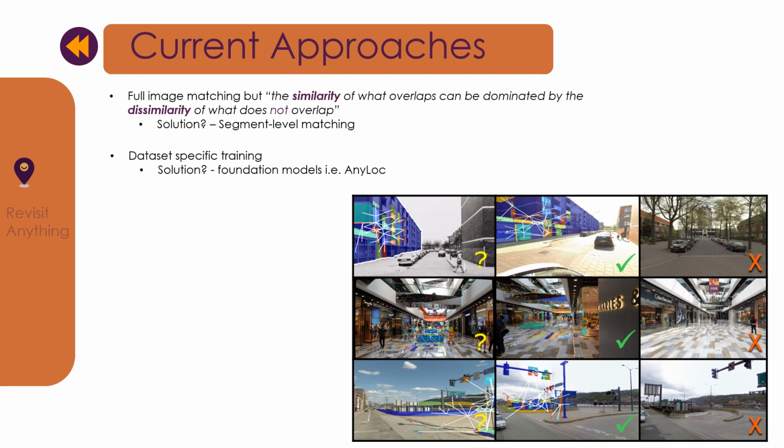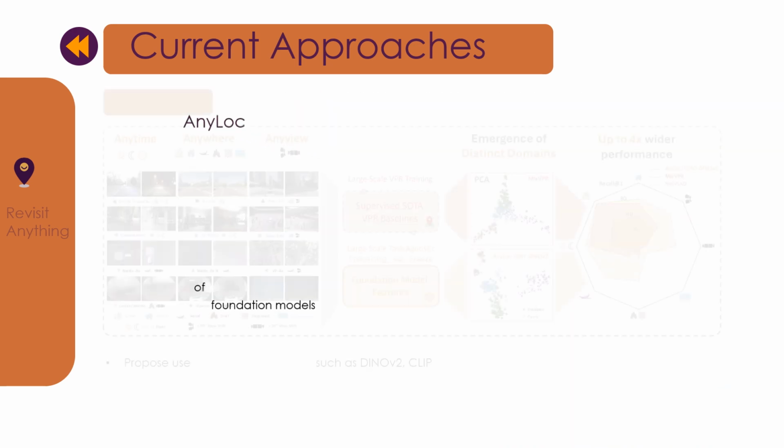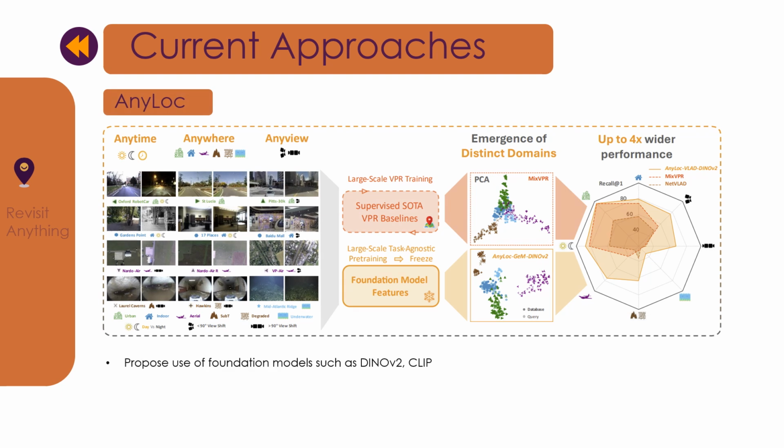Additionally, current VPR methods only excel in urban driving scenarios because of dataset-specific training and do not generalize well to diverse conditions. The approach named AnyLoc proposes using foundation models as a significant step towards universal place recognition.